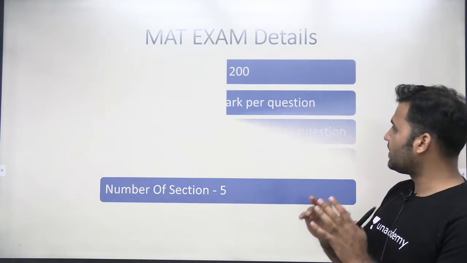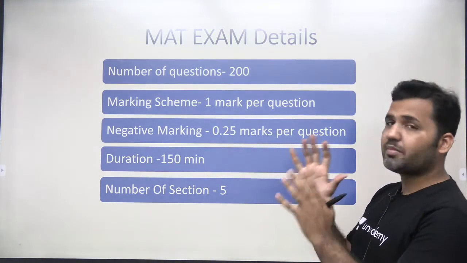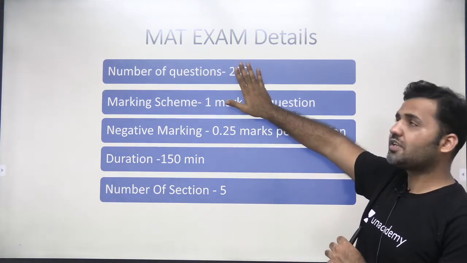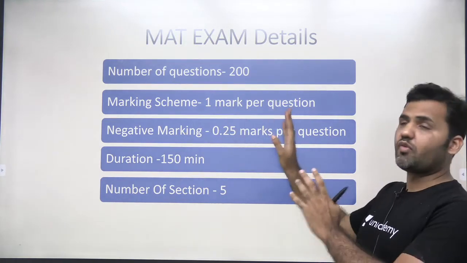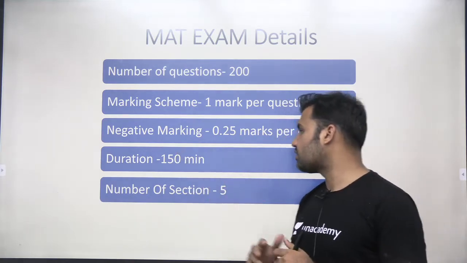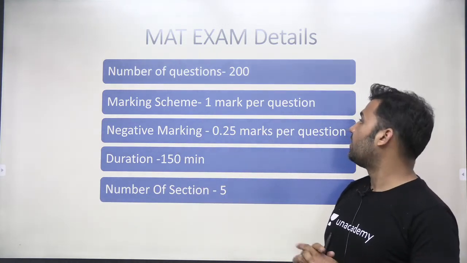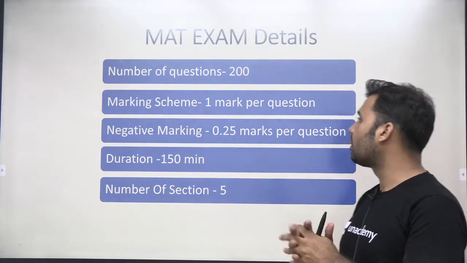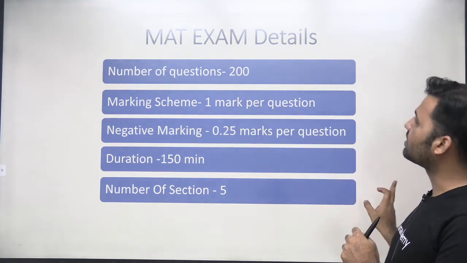Before we start with the MAT 2020 paper, let's have a look at the number of questions and the basic details about the MAT exam. The number of questions in the MAT is 200. The marking scheme is 1 mark per question. The negative mark is 1/4, minus 0.25 marks per question. The duration is 150 minutes and the number of sections is 5. 1 mark per question is awarded as a raw mark, and the scaled score will be different.